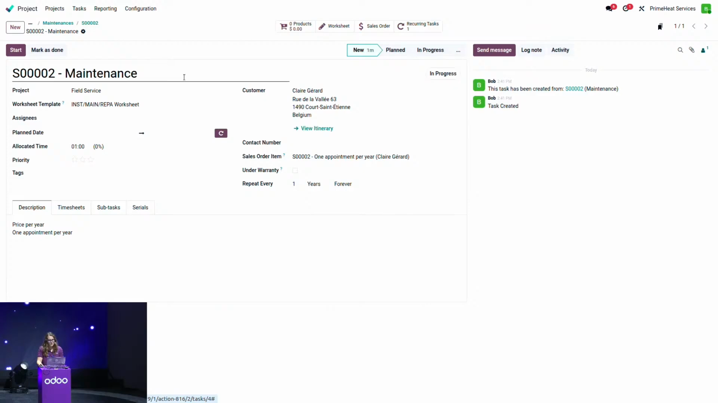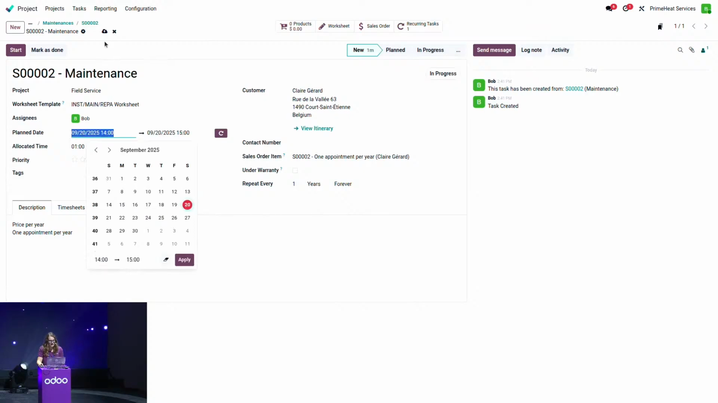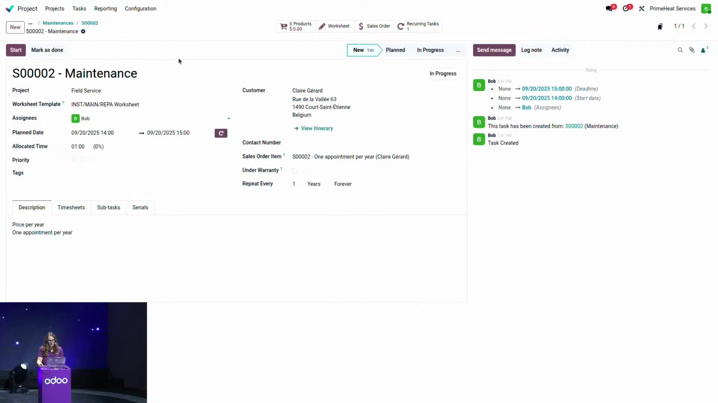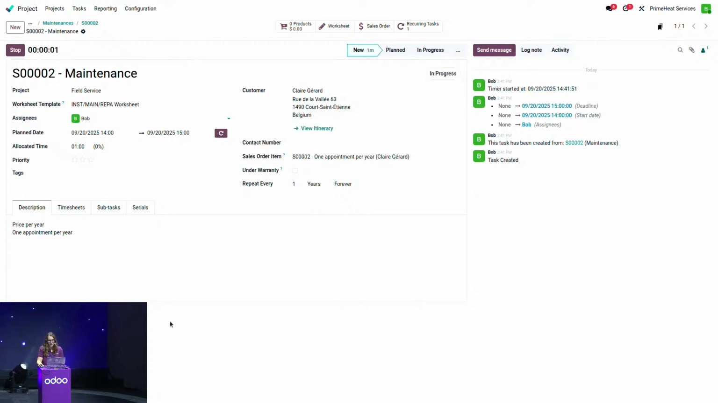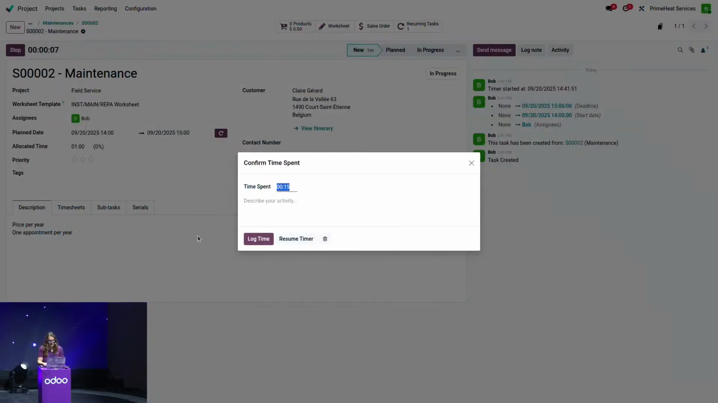Again, I'm going to do a bit of a speed-up process here. I'm going to assign myself to this maintenance task, put the plan date, and I'm going to start working on it once I'm at Claire's place. So I'm going to start my timer. I will start doing the maintenance. And whenever I'm done, I will stop my timer and log in my time. Let's say that this maintenance took 2 hours.